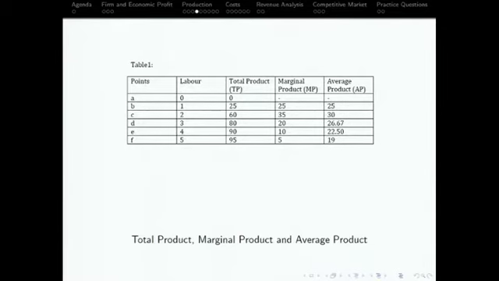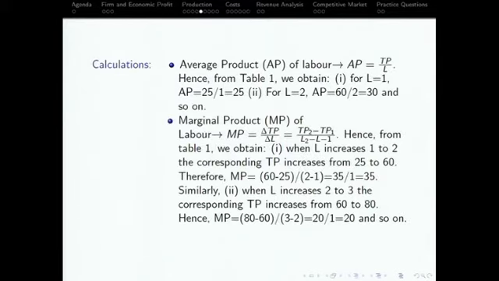Please listen carefully. Go home and do this exercise. So from this table, find out how I get the total product and labor is given, but how I calculate the marginal product and the average product. Because in your final exam, I might give you the table and I ask you to do that. So this is a good example, right? Calculate how I get marginal product 25, 35, 20, 10, and 5. How I get the average product 25, 30, 26.67 and all those things when your labor and total product are given. Right? It's simple math. Follow the definition, you'll get it there. And if still you have a confusion, you will get there.